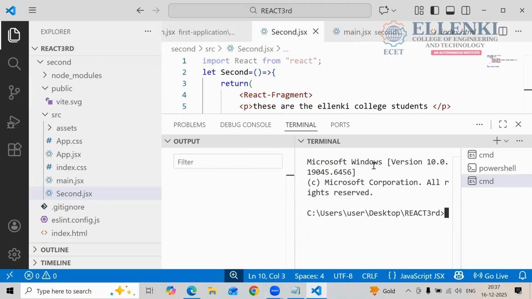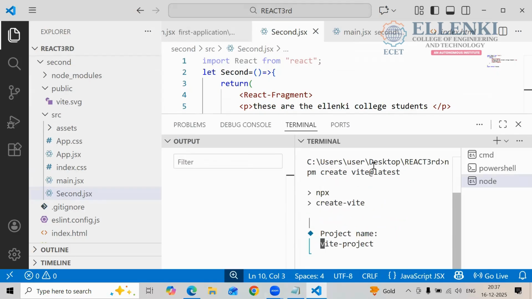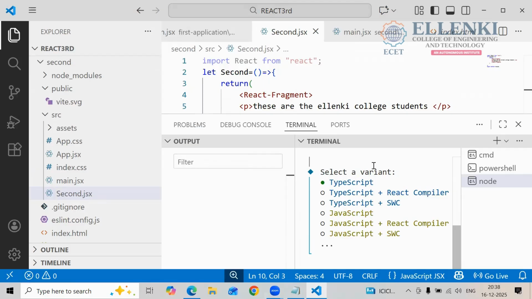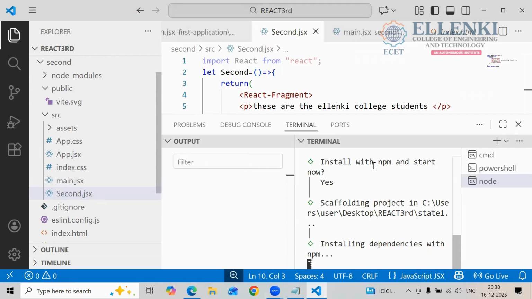Okay, now tell me which command you have to use here. npm create vite@latest. Okay, what is the project name? We are doing the state project, no? So the project name should be in small letters only. So state1, I am writing. State1. Enter. Now, which framework are we using? React framework. And which variant? JavaScript variant. Enter, enter. And it is installing.